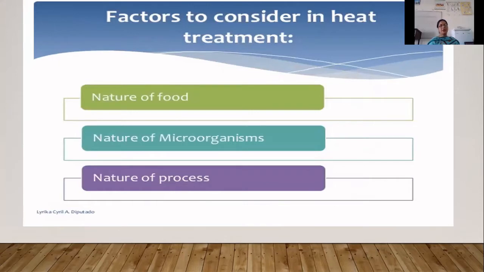There are some factors you have to consider while giving heat processing treatments. You have to consider the nature of the food which you are treating. Then the type of microorganisms present in the food also plays a very important role, because you have to give a low heat treatment or a high heat treatment accordingly. Then the nature of the process, because depending upon the microorganisms, you have to provide low heat or high heat treatment methods. So the nature of the process matters a lot.